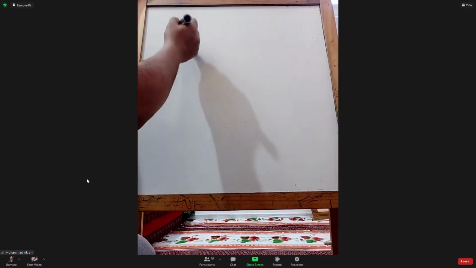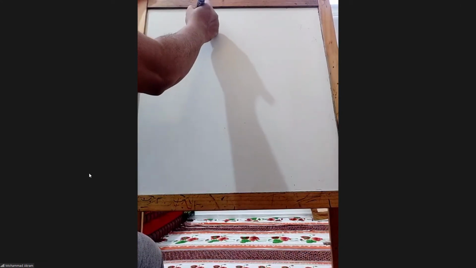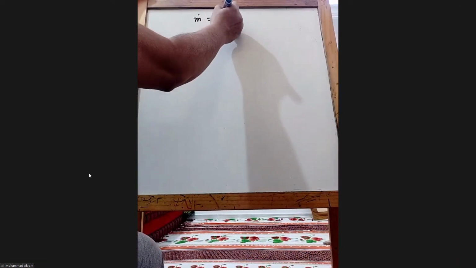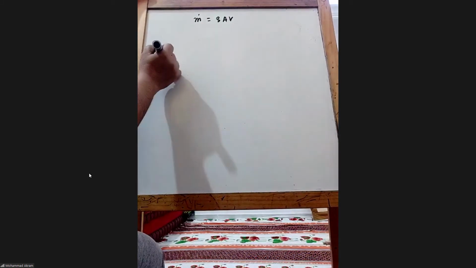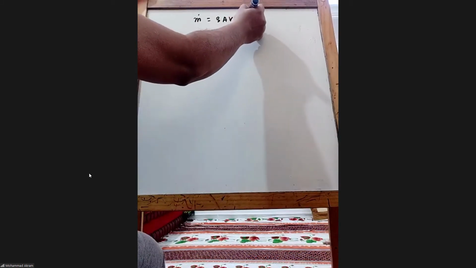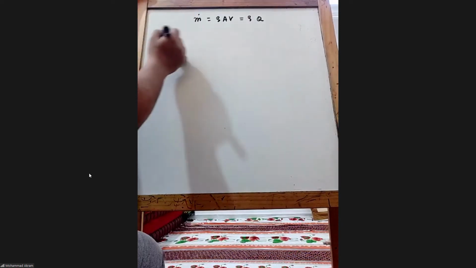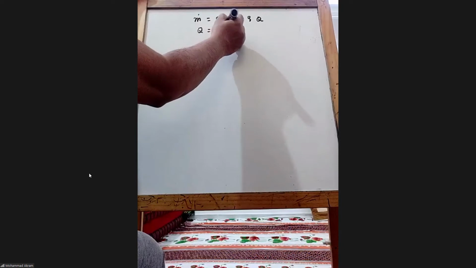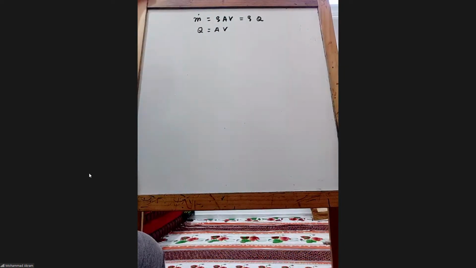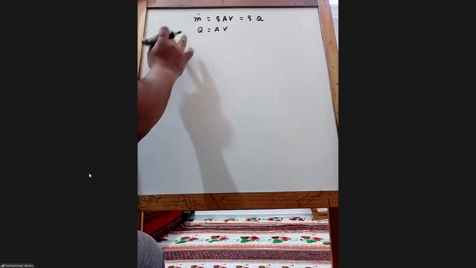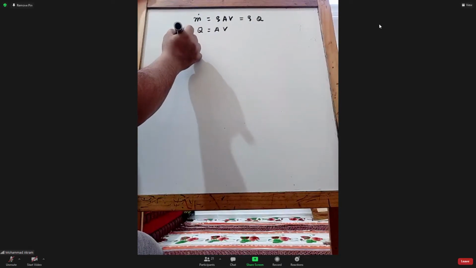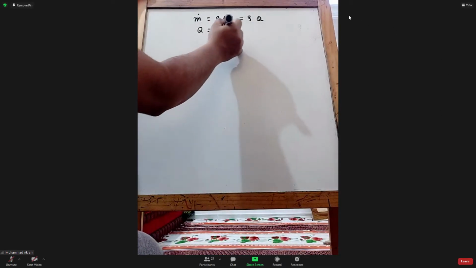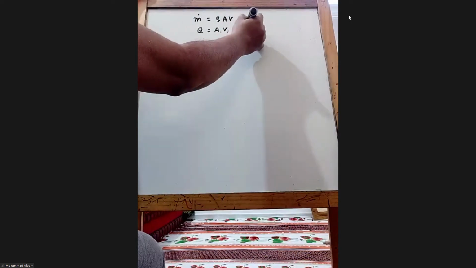So we discussed the kinematics of flow. We know that m dot is equal to rho a v, which is equal to rho into q, and q is equal to a v. So then we also said that the continuity equation is a1 v1 equals a2 v2.